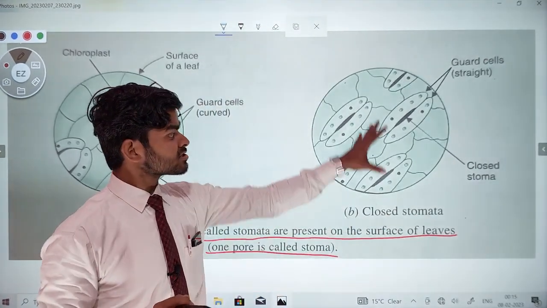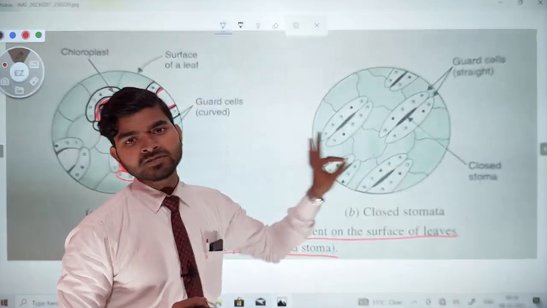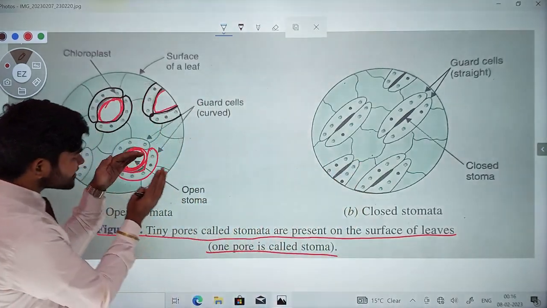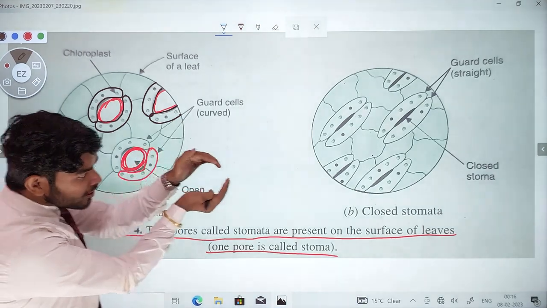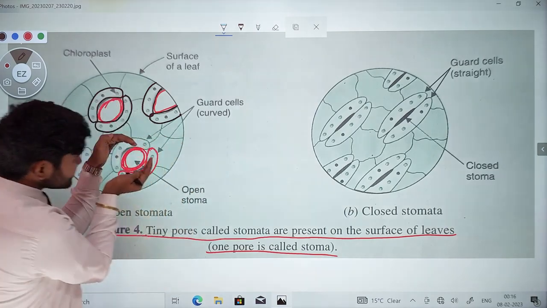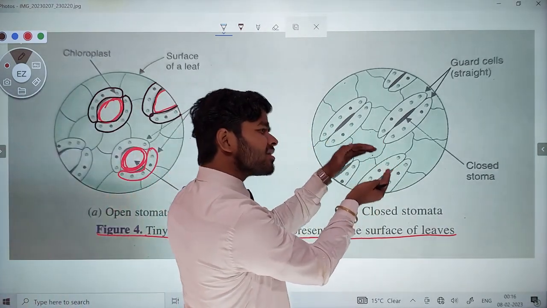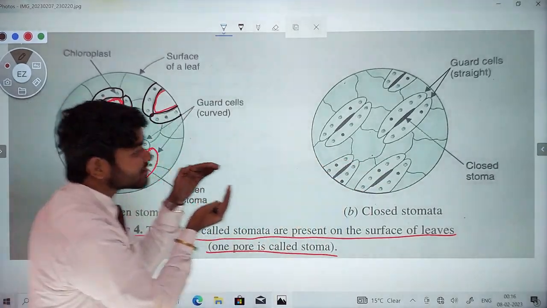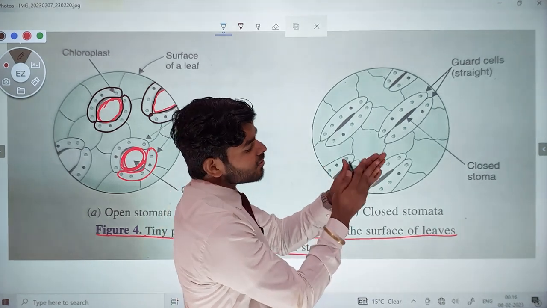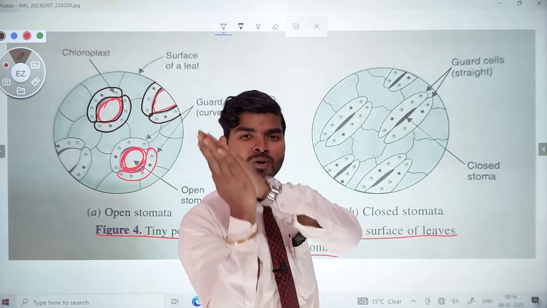How does a closed stomata look? In this figure the guard cell is curved, so there is a hole or pore, and this is the stomatal pore. But in this other figure the guard cell becomes straight, and when the guard cells become straight, they touch each other and there is no opening of the stomatal pore.